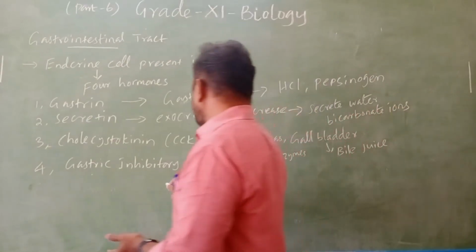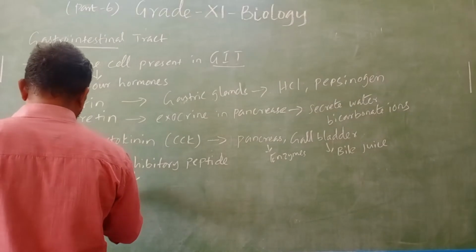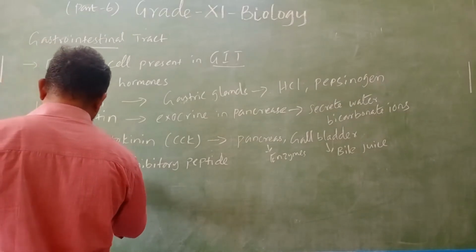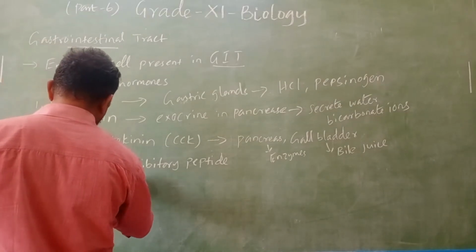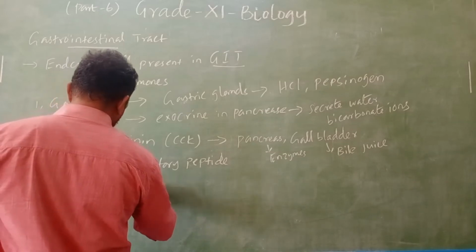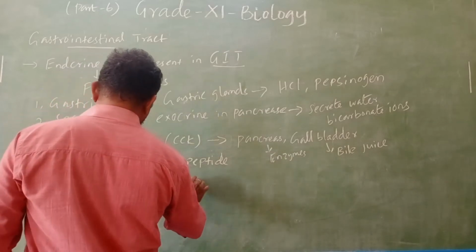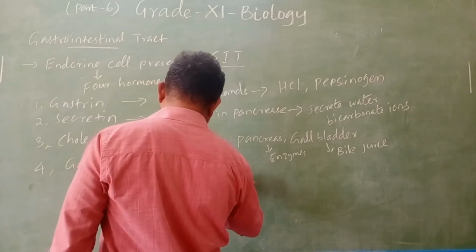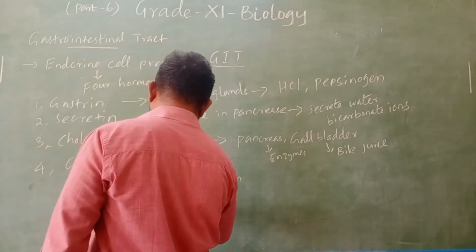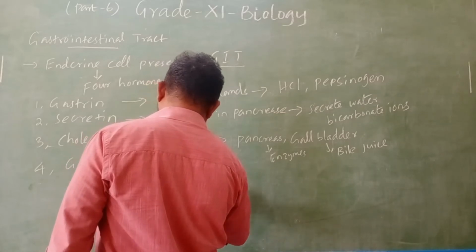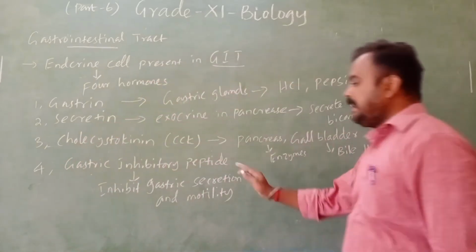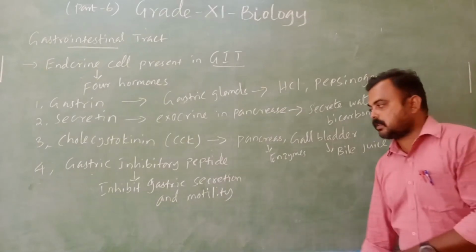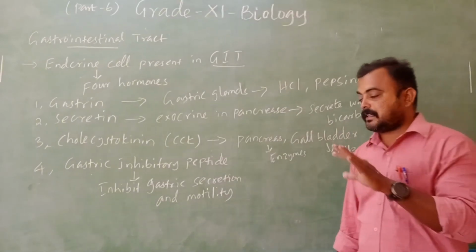Then gastric inhibitory peptide, whose function is to inhibit gastric secretion and motility. It inhibits, that is, it reduces the gastric secretion.